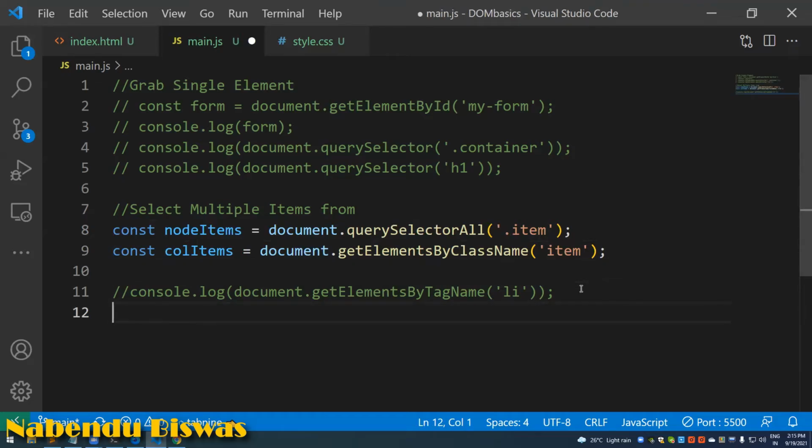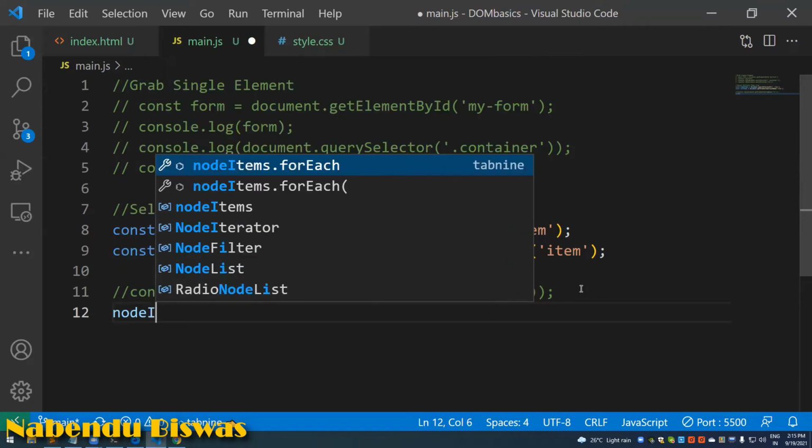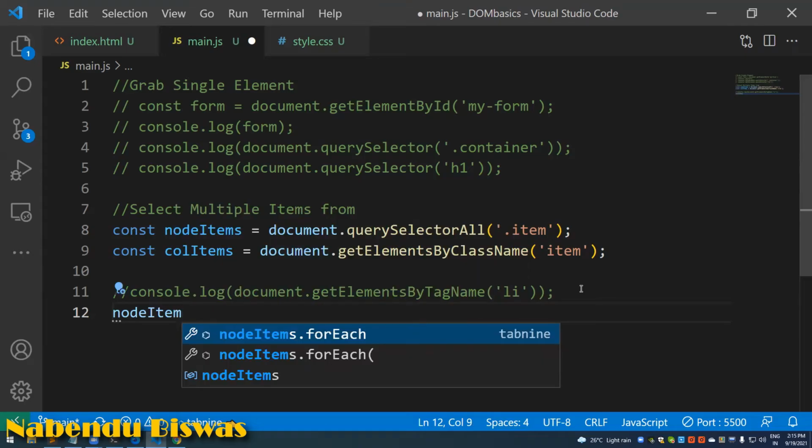After this section, in the second session we are going to learn about ES6. ES6 has an advanced form of the for loop known as forEach, and most of the time developers use that because it contains the arrow function and is very easy to write. So nodeItems was a NodeList, and a NodeList has access to this forEach.